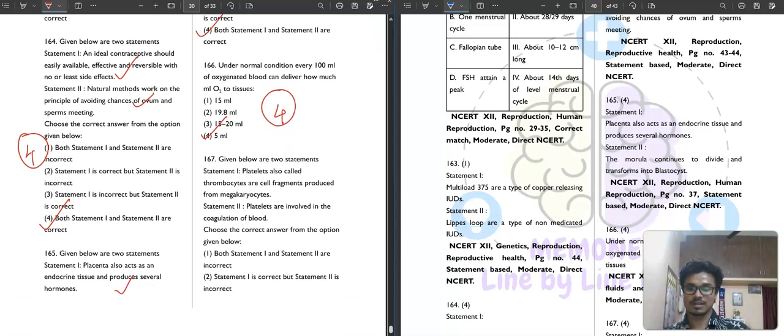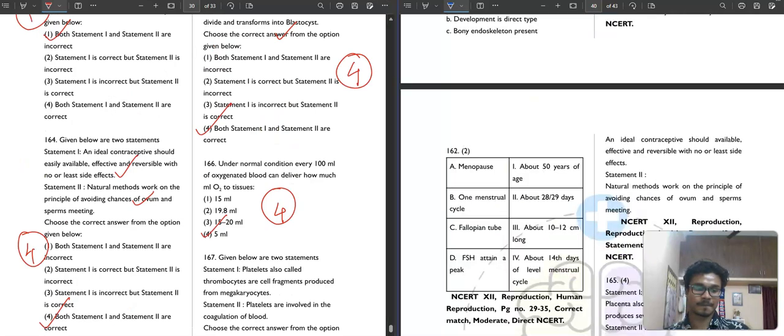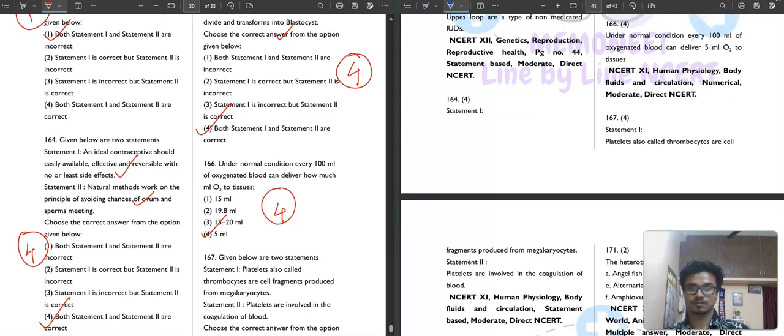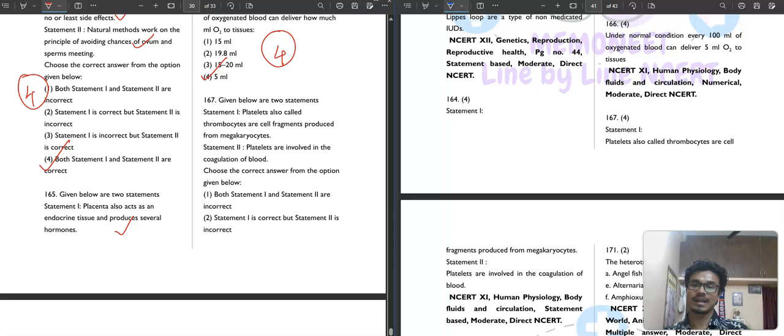Then question number 167. Platelets, also called thrombocytes, are cell fragments produced from megakaryocytes. Is it correct? Absolutely correct.